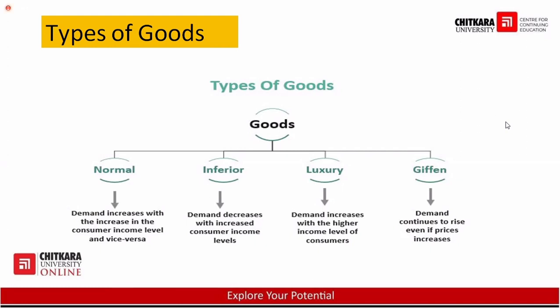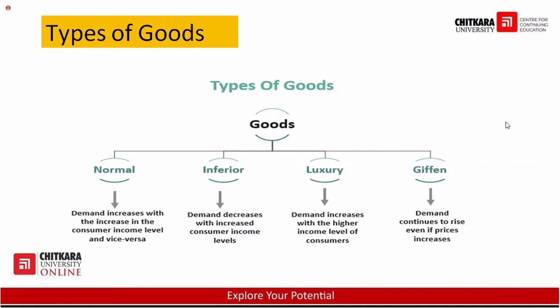But yes, they are a kind of inferior product, but actually they are not inferior. They are separated from the inferior category. These are known as giffen goods. Why are these giffen goods? For example, suppose the price of salt decreases. Suppose salt is a giffen good. The price of salt decreases.